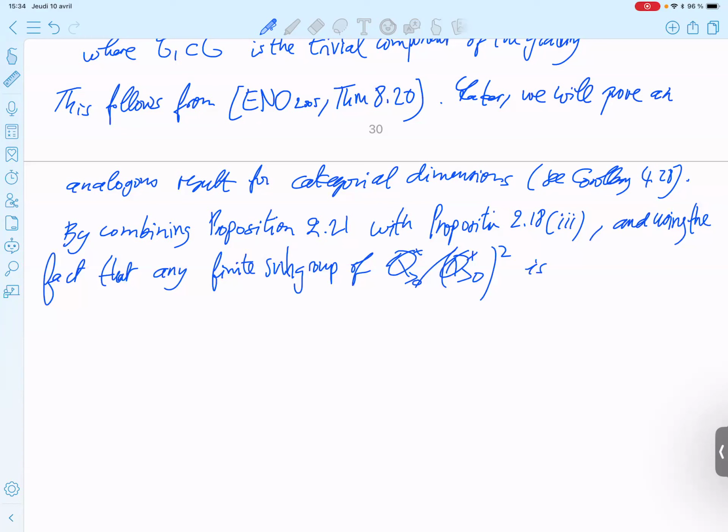So every finite subgroup here is always a two group.